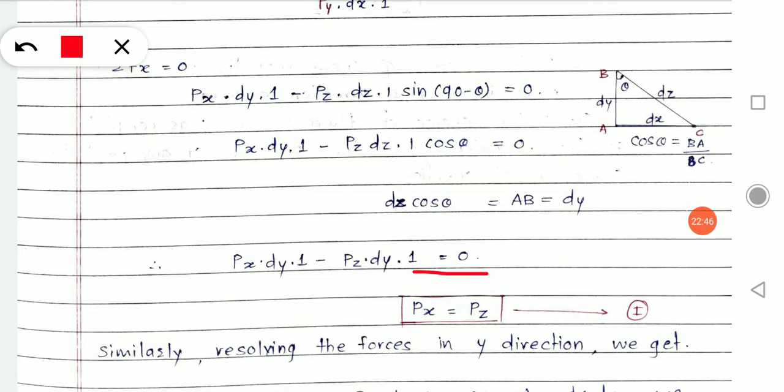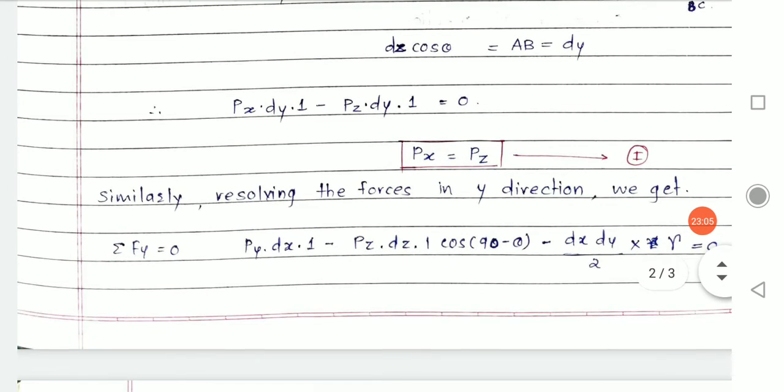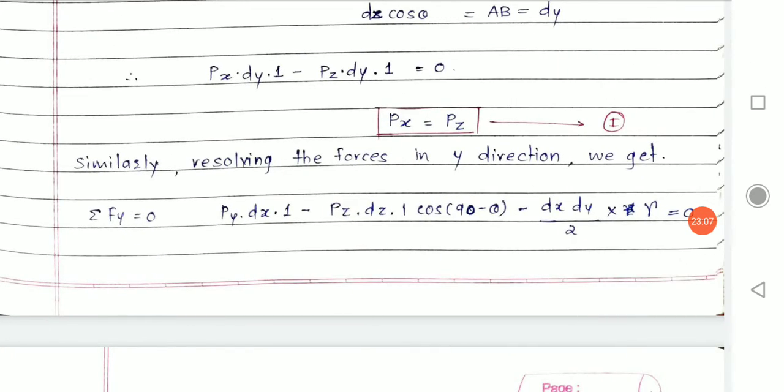If I take this on the other side, that will become positive, dy will get cancelled, and what I remain with is the pressure acting in x direction is equals to the pressure acting in z direction. That is our equation number 1. Similarly, we have to prove for the other pair. Which other pair is it? Px is equals to Py.